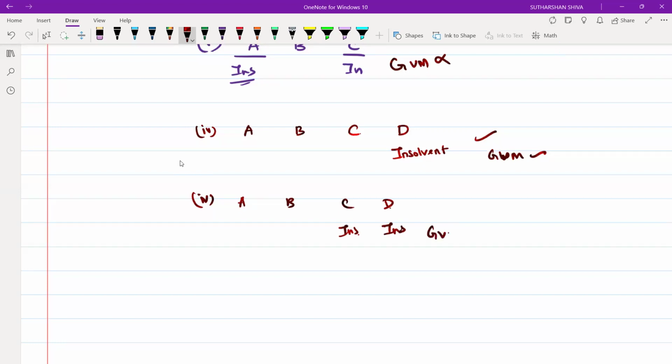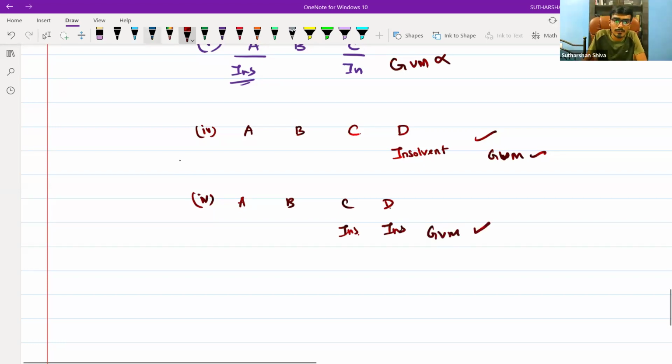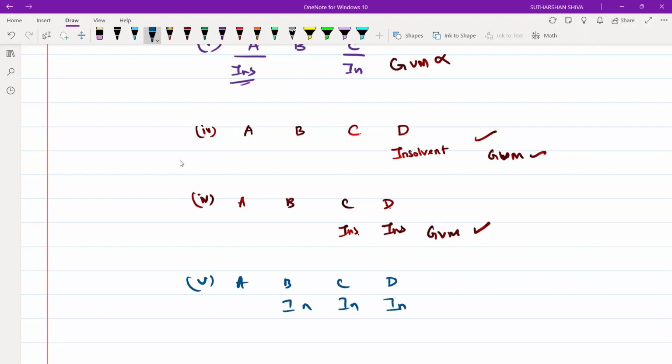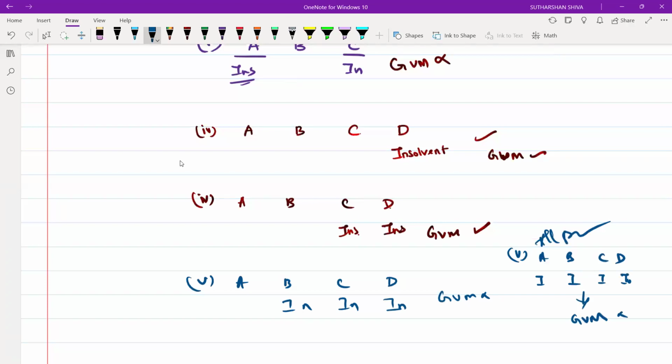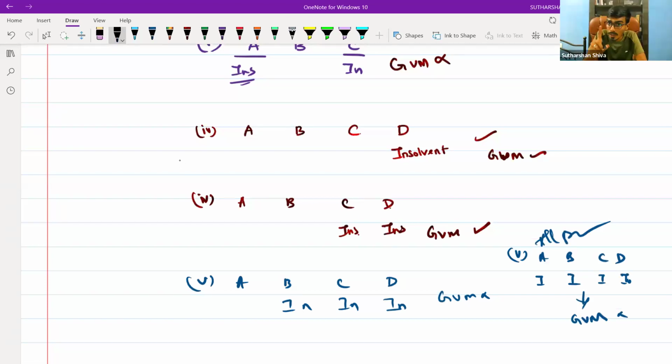Yes, sir. Yes, obviously, GVM is applicable. From this, what we have understood. Suppose A, B, C, D: insolvency, insolvency, insolvency. What will happen? Not applicable. GVM is not applicable. Now, fifth case. A, B, C, D: insolvency, insolvency, insolvency, insolvency. That is, all partners insolvent. What will happen? Not applicable. Yes, what you need to understand, that's a point here.